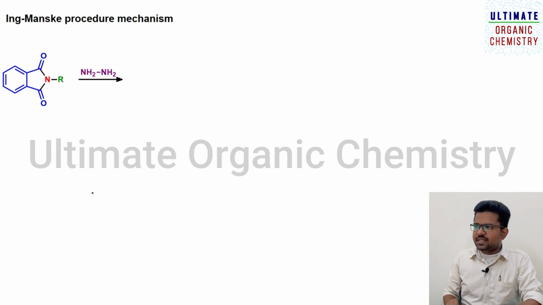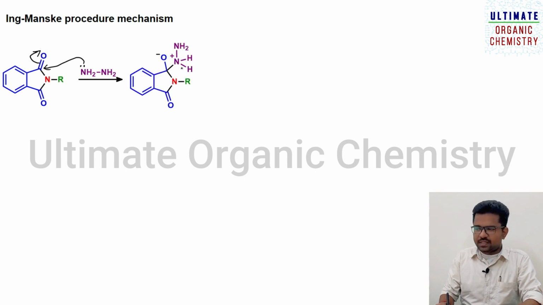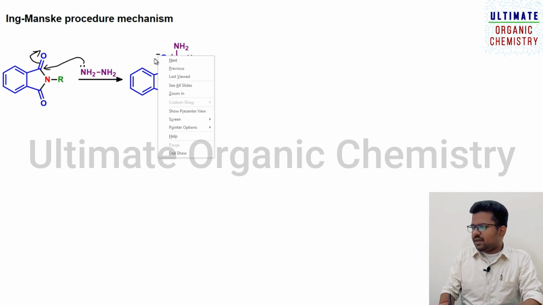Now let us discuss the Ing-Manske procedure mechanism. In this case we need to use hydrazine. In hydrazine, this nitrogen has a lone pair of electrons, so it will attack here. As a result, this pi electron will move towards the oxygen atom, leading to the formation of this species. Once it is formed, what will happen here, this electron will be coming back.